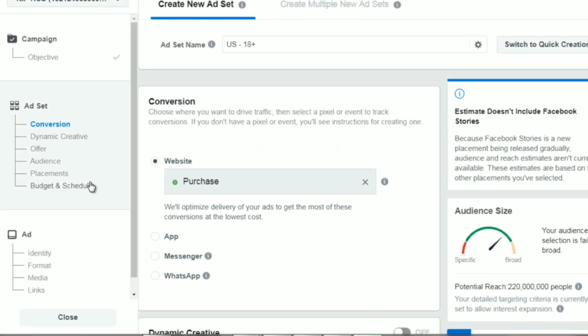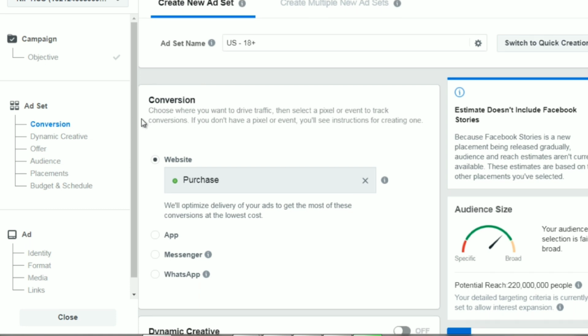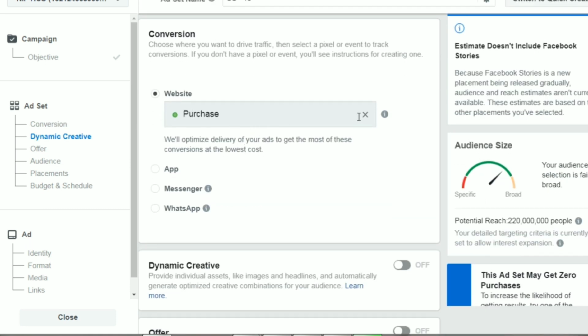Okay, so like I said, in ad set, you have the ability to change the ad set name. Within a campaign, you can have several different ad sets. For example, if you're doing scuba diving, you could do an ad set for just males or just females, or males of a specific age or females of a specific age, or specific interests. You could target specific jobs. So they could be different ad sets. And that's what it is. So what you would do here is you would click this here. You would choose the specific product that you're promoting in the pixel.